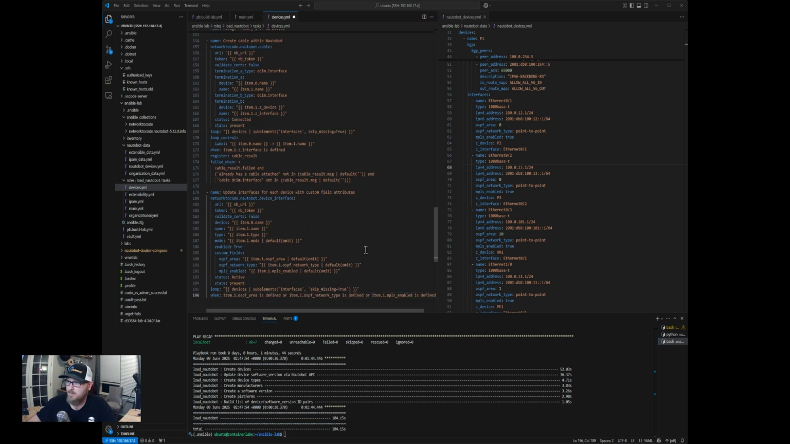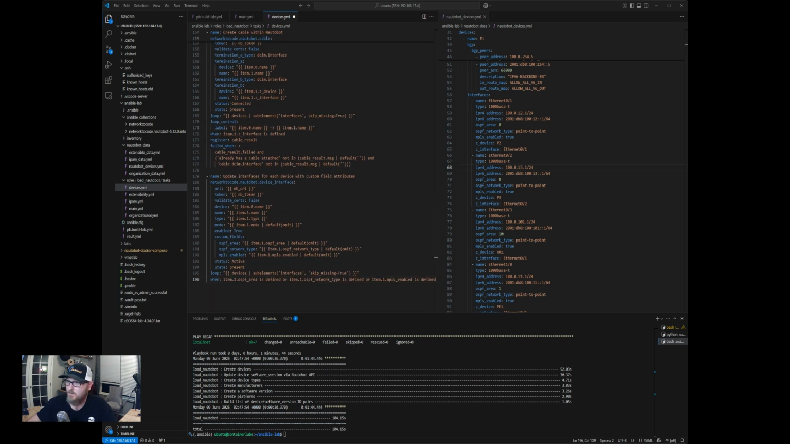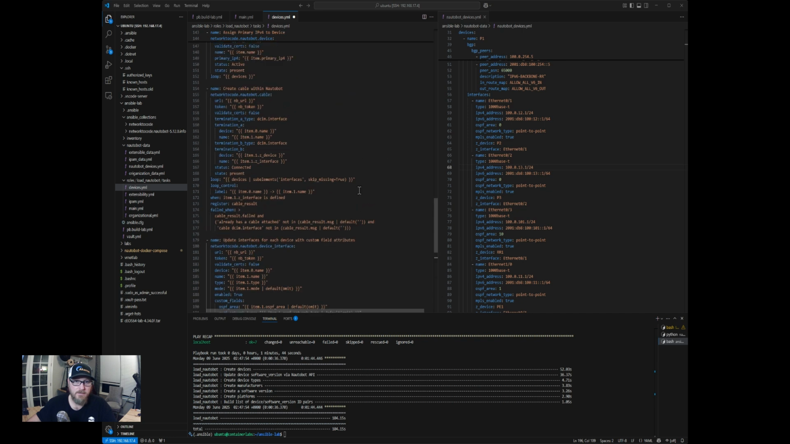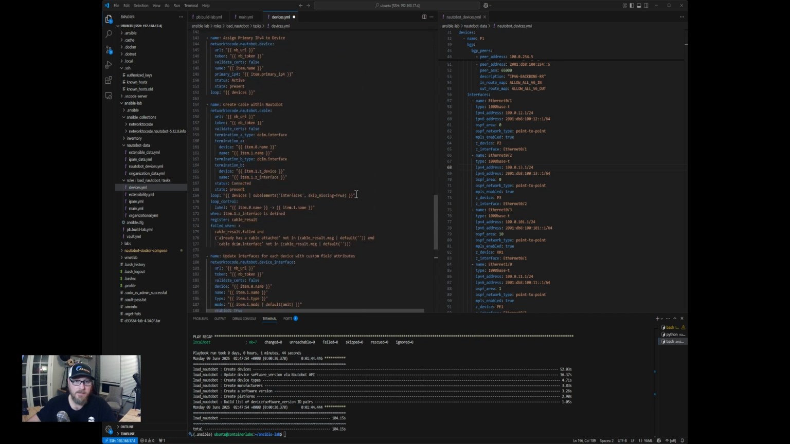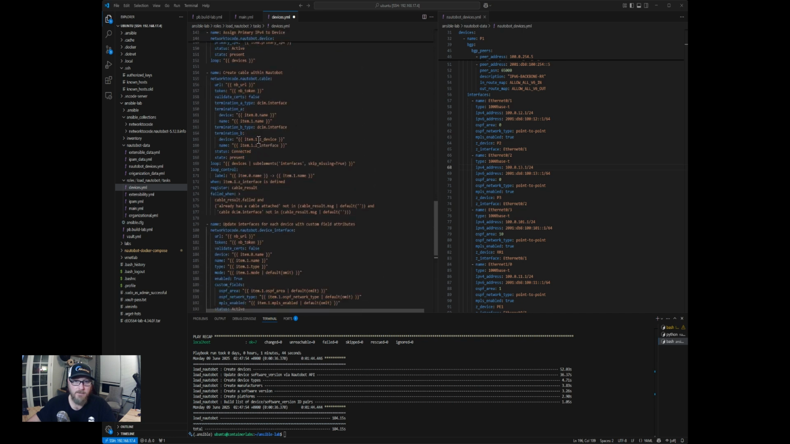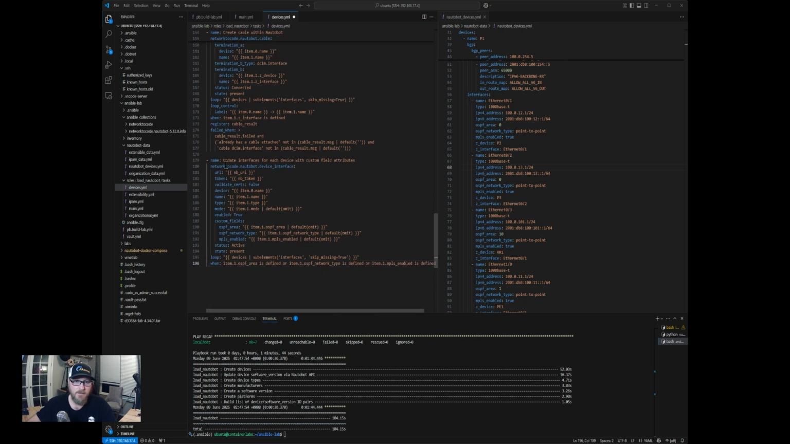Okay, so I think that's everything we want to add for devices. So what did we do? We assigned an IPv4, we tracked our cable connections, and then we updated the interface for each device with a custom field attribute at the very end.